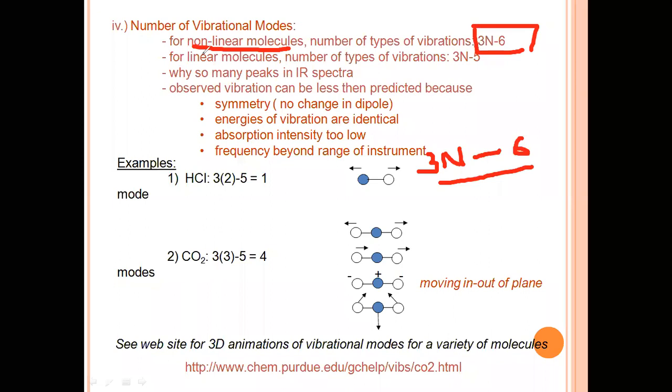Sorry, this is for non-linear molecules. The number of vibrations will be 3n minus 6. And for linear molecules, the number of types of vibrations will be 3n minus 5. This is for linear molecules. Okay, understood?